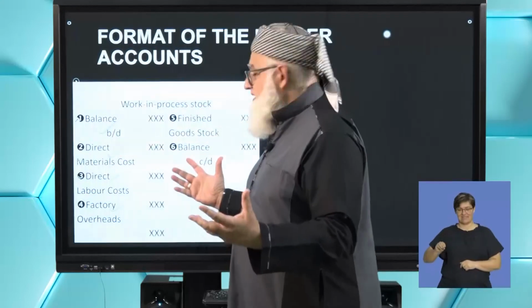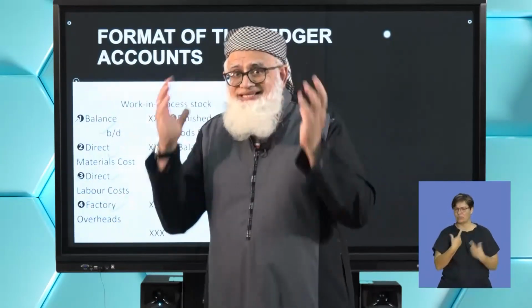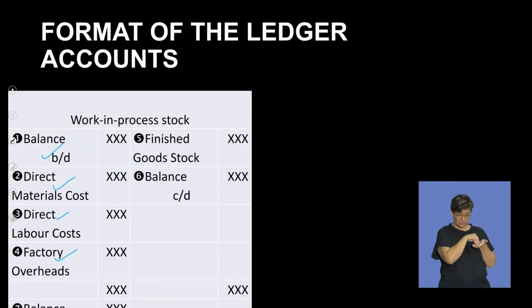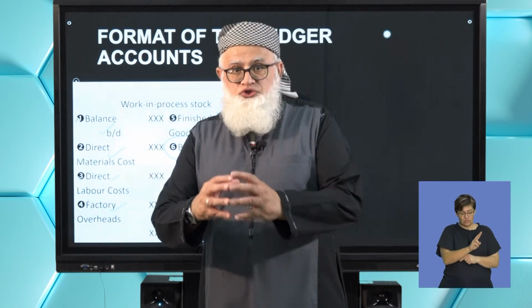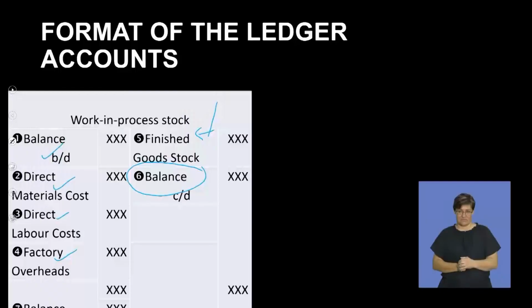Watch. Simple. Remember here, accounting is about rationale, understanding what you are doing. You've brought in all your cost components. They are telling you at the end of the year, there's still some goods that are not completely manufactured for this year. That becomes your closing balance. That's this one here. So this year becomes your missing figure, and that, people, is your finished goods, which you transfer into your finished goods stock account. Okay.